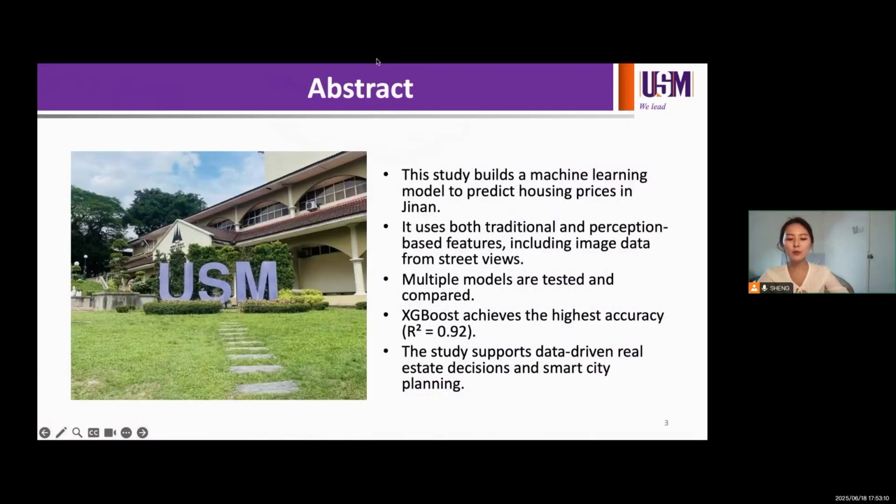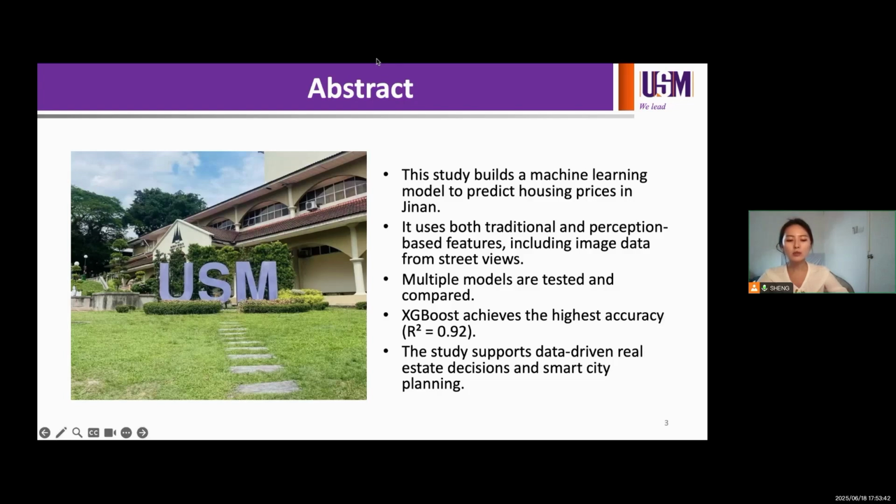This study aims to predict housing prices using multiple data sources and machine learning models. We collected over 1,000 second-hand housing listings in Jinan and added map data and street view images. Several models were tested, including XGBoost, LightGBM, and Random Forest. We found that XGBoost achieved the best performance with an R-squared of 0.92.